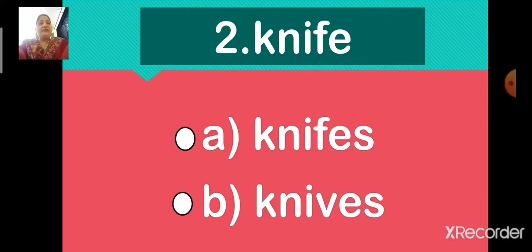Next, number 2, knife. K-N-I-F-E, knife. The options are option A, K-N-I-F-E-S and option B, K-N-I-V-E-S. Now children, select the correct option. Which is the correct option? Option A, K-N-I-F-E-S or option B, K-N-I-V-E-S. Which is the plural form of knife?